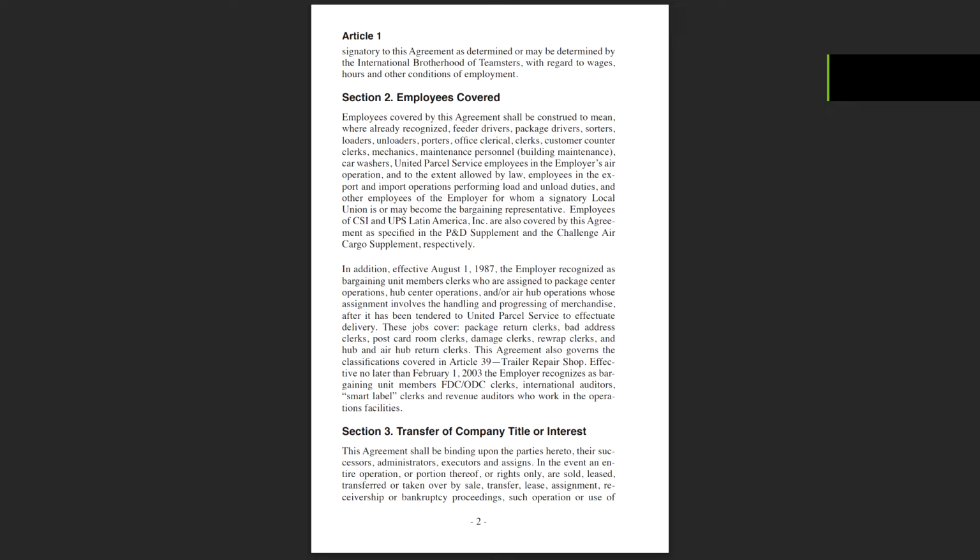Employees of CSI and UPS Latin America, Inc. are also covered by this agreement as specified in the P&D Supplement and the Challenge Air Cargo Supplement, respectively.